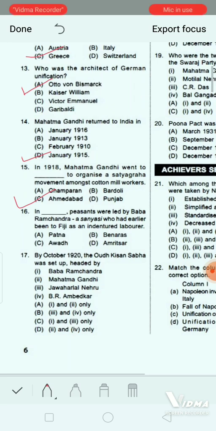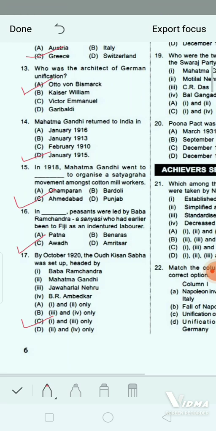Now next question. By October 1920, the Awadh Kisan Sabha was set up and headed by dash. Number 1, Baba Ramchandra. Number 2, Mahatma Gandhi. Number 3, Jawaharlal Nehru. Number 4, B.R. Ambedkar. Option A, 1 and 2 only. Option B, 2 and 4 only. Option C, 1 and 3 only. And option D, 2 and 4 only. So, the correct answer will be option C. That is 1 and 3. Baba Ramchandra and Jawaharlal Nehru. Okay, coming to next question.